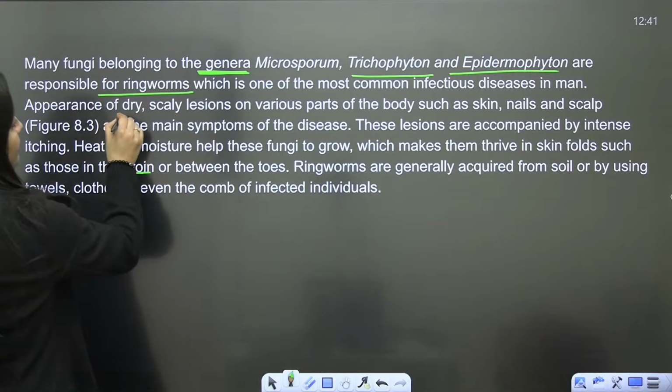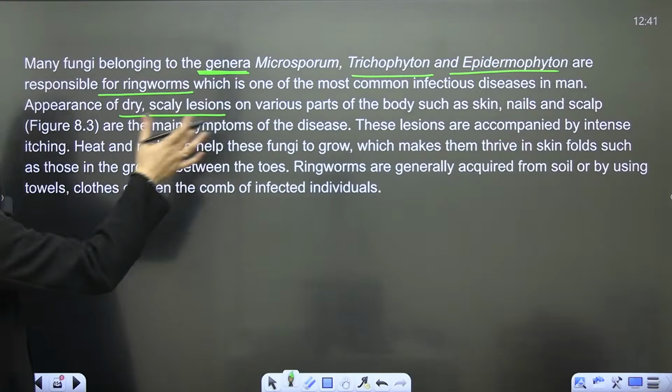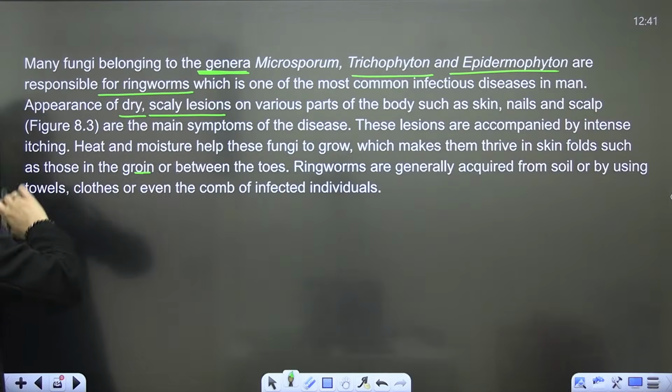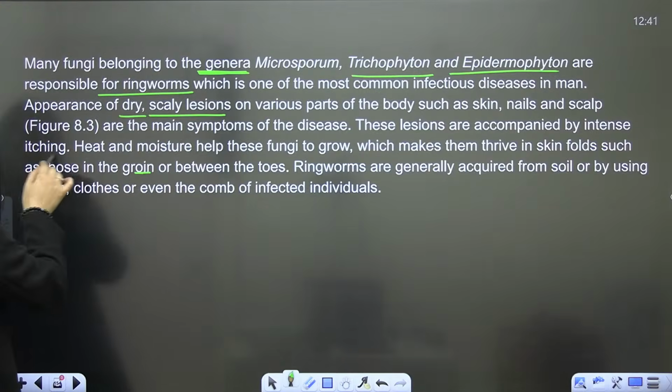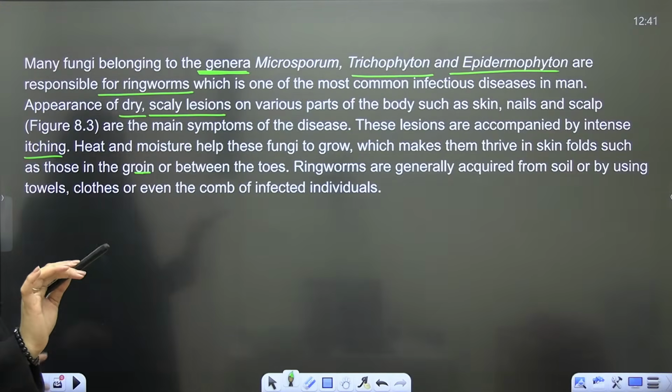So appearance of dry, scaly lesions on various parts of the body like skin, nails, scalp, right? They are the main symptoms. Then intense itching, already discussed. That's all.